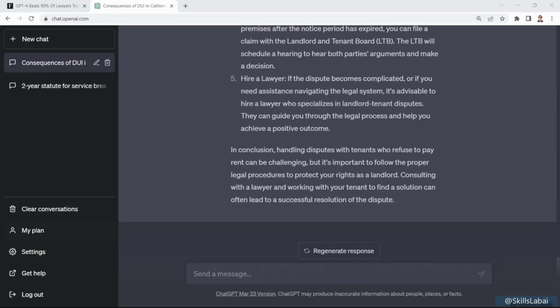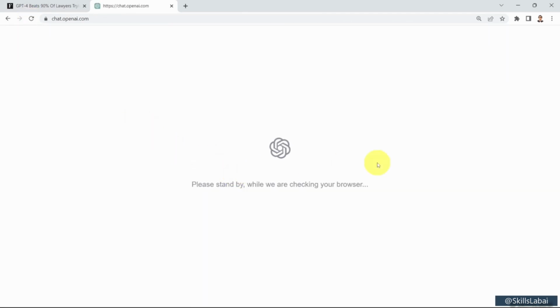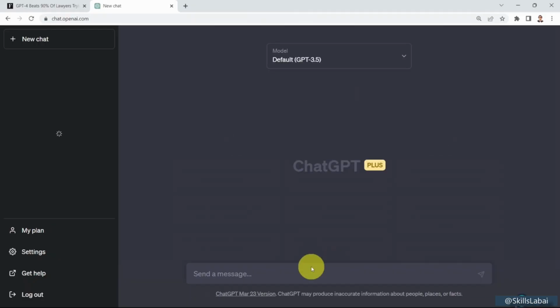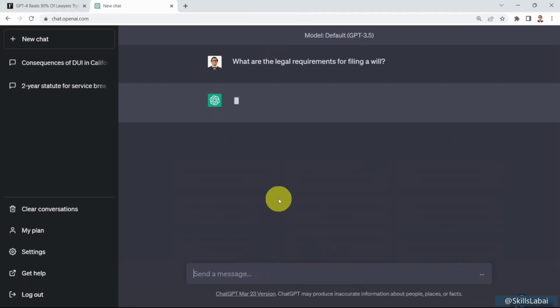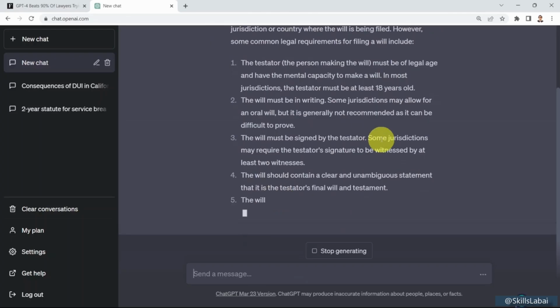Okay. Let's go ahead and assume that we would like to file a will, for example. I'm going to say, what are the legal requirements for filing a will? Here, something went wrong, so I need to possibly restart it. Let's go ahead and try it out. Here we go. The legal requirements for filing a will are as follows.